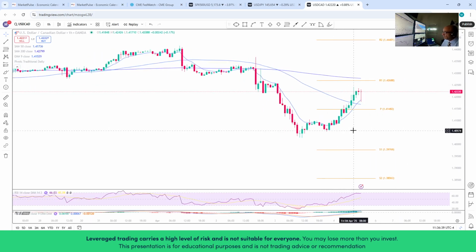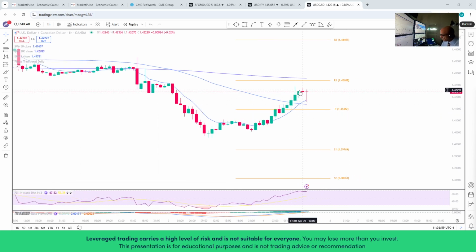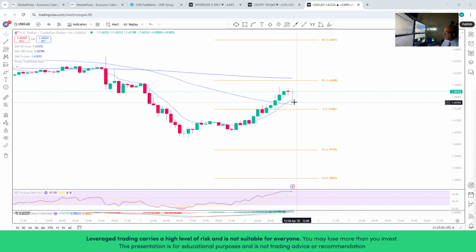However, over the past 3 or 4 hours, we can see that price continued to find resistance, possibly a short fall, unable to reach the resistance level. And we also have a pin bar candle that we can keep an eye on, where the support was found just above the moving average.